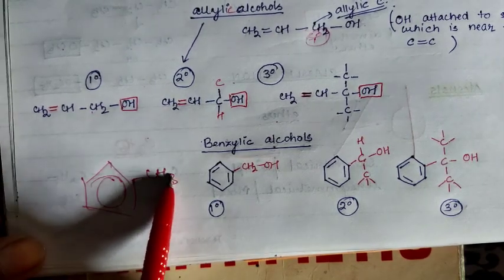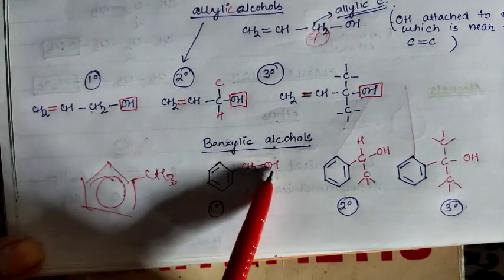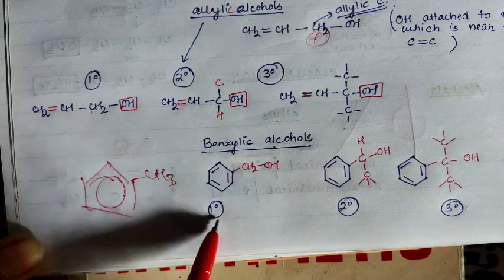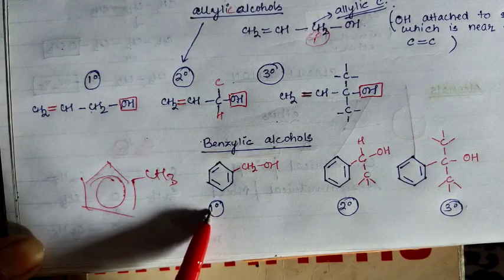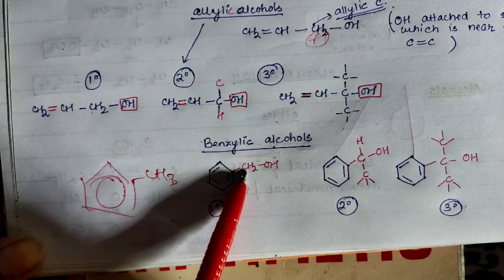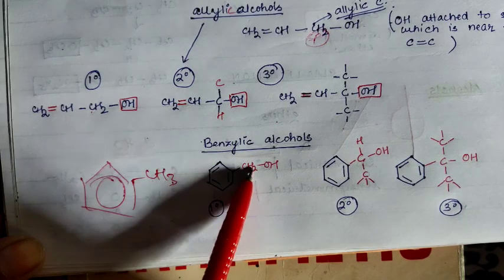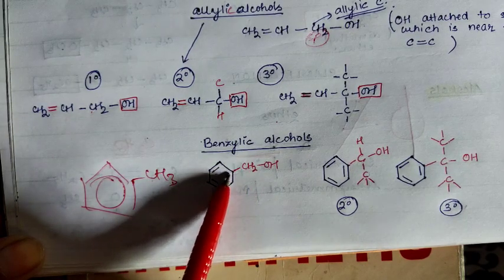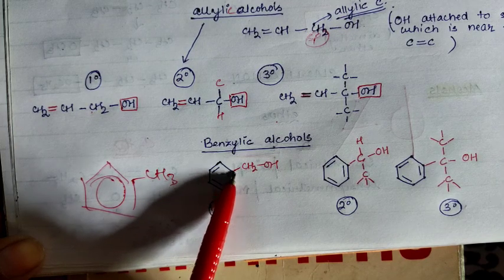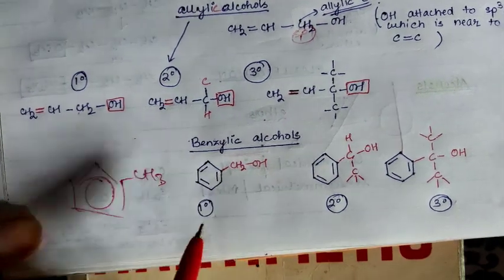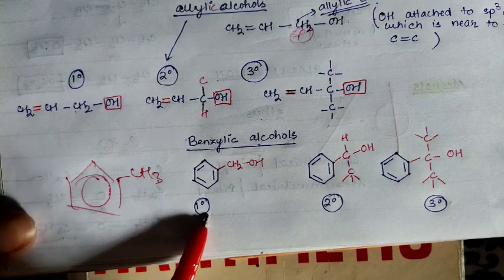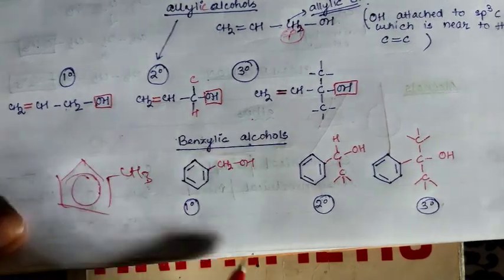So one hydrogen is replaced with OH, so it becomes CH2. Next, since it is 1 degree, we have to see whether that carbon from where the replacement is taking place is attached to one carbon only or not. So this is attached to one carbon here. So this falls under the conditions for the 1 degree benzylic alcohols.